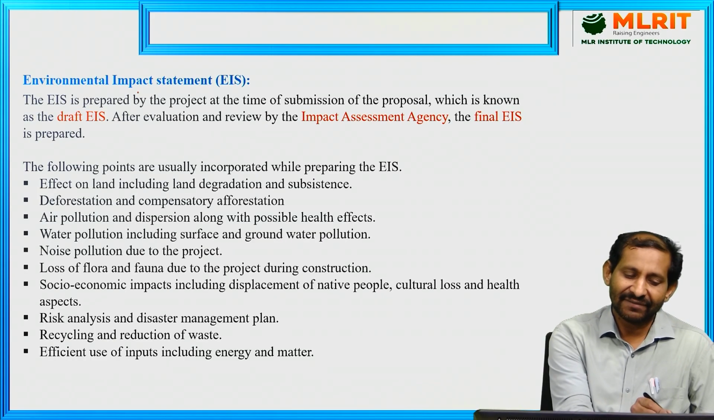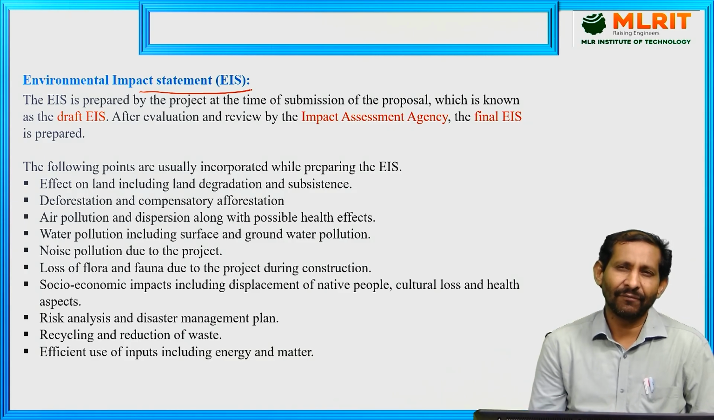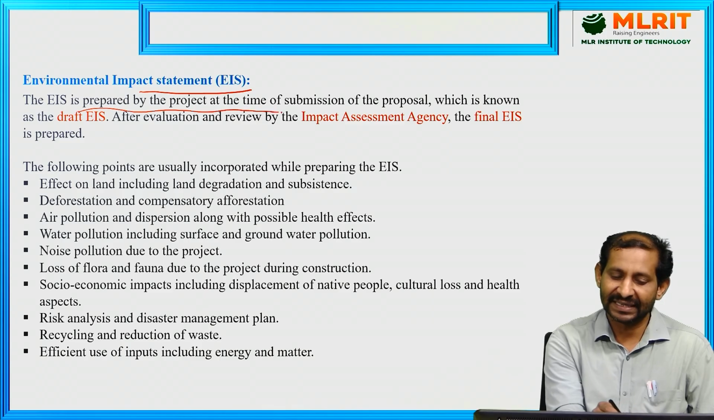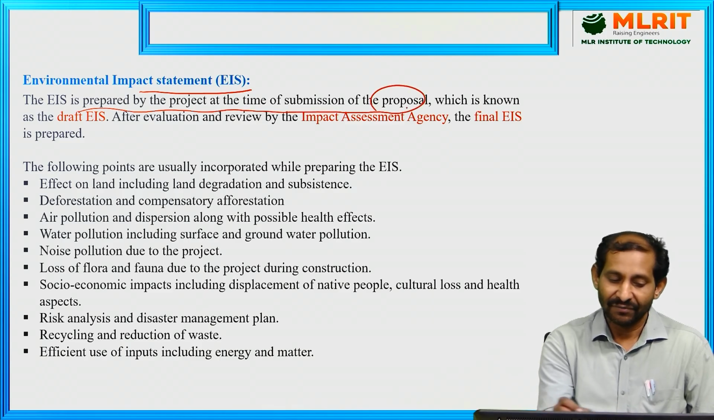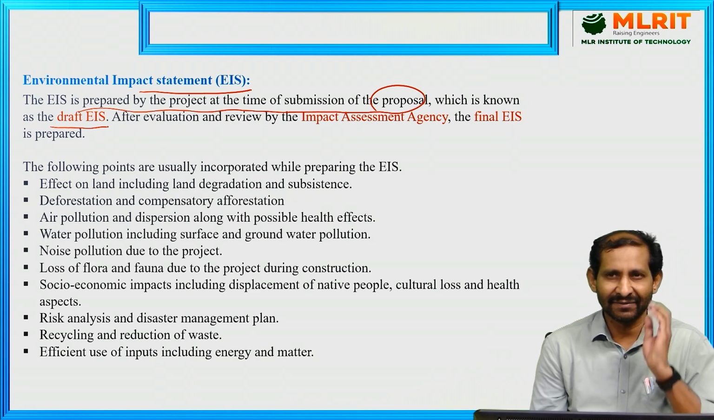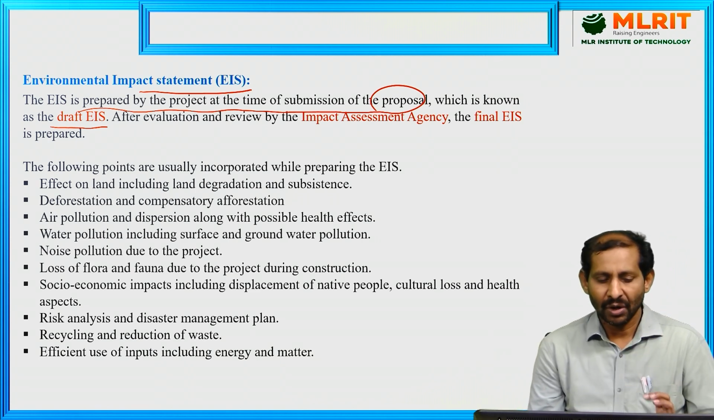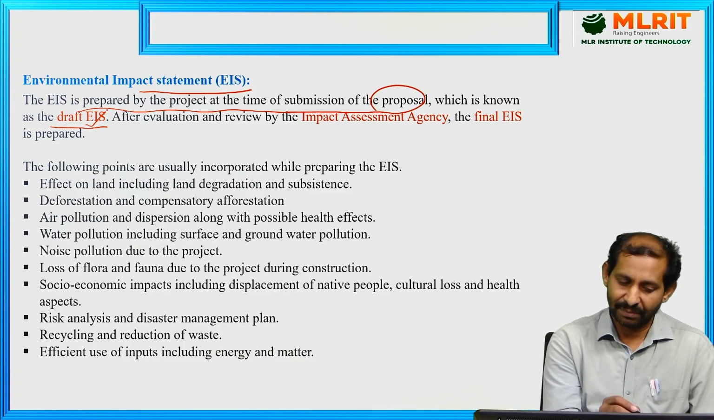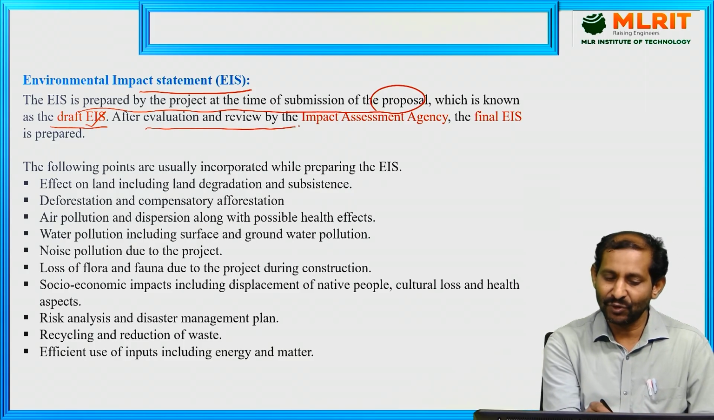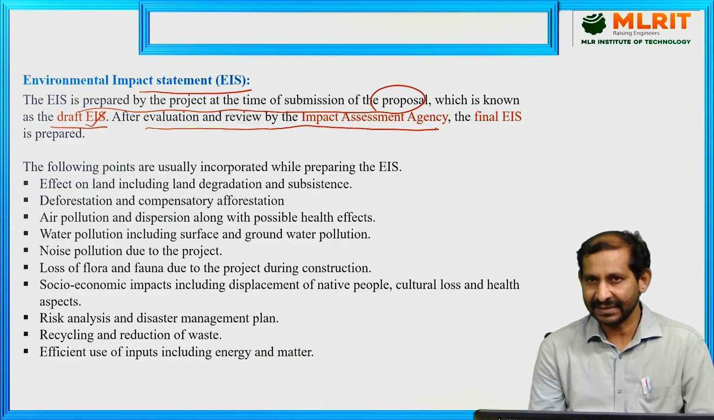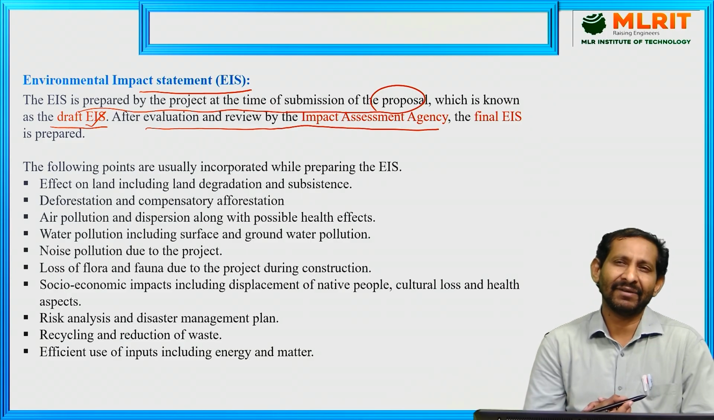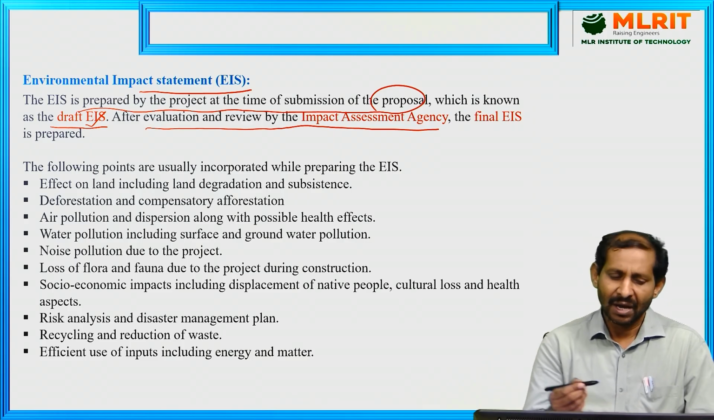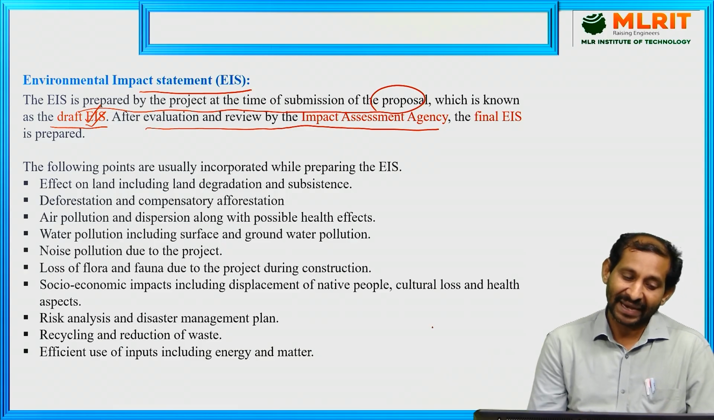So finally, what is the environmental impact statement? The environmental impact statement prepared by the project at the time of submission of the proposal is known as the draft EIS. So when the project is submitted or prepared, the draft EIS is produced, before evaluation and review by the impact assessment agency. First you propose the developmental activity in a particular place, and at the time of submission of the proposal, that is called the draft environmental impact statement.